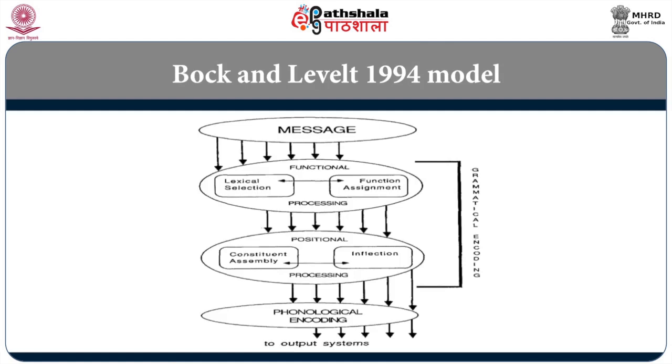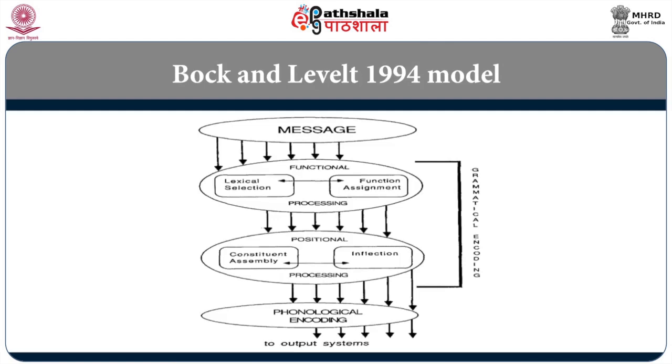When we move from the functional to the positional level, we go through constituent assembly, attach morphological inflections, and then we come into phonological encoding at the lower level, where syllables are all aligned properly, one next to each other, and then finally the output comes out. The functional and the positional level together, Bach and Levelt called grammatical encoding. So, you have a pre-verbal conceptual level, grammatical encoding, phonological encoding, and then the speech comes out.